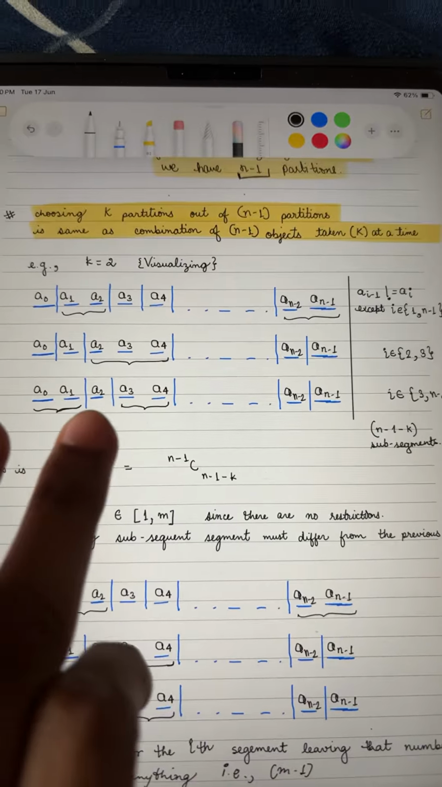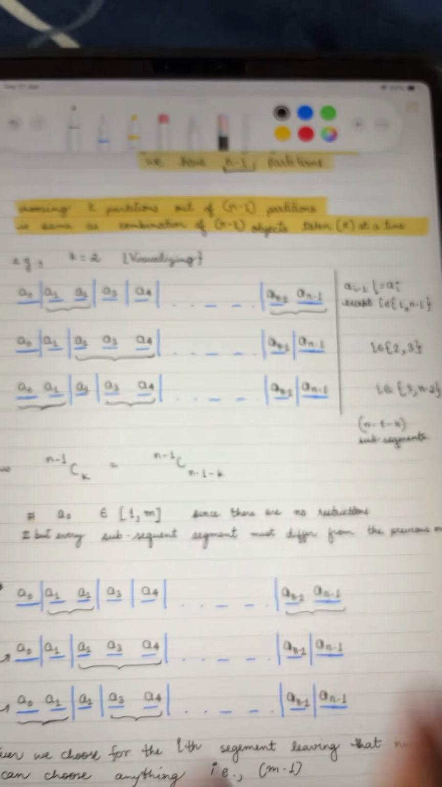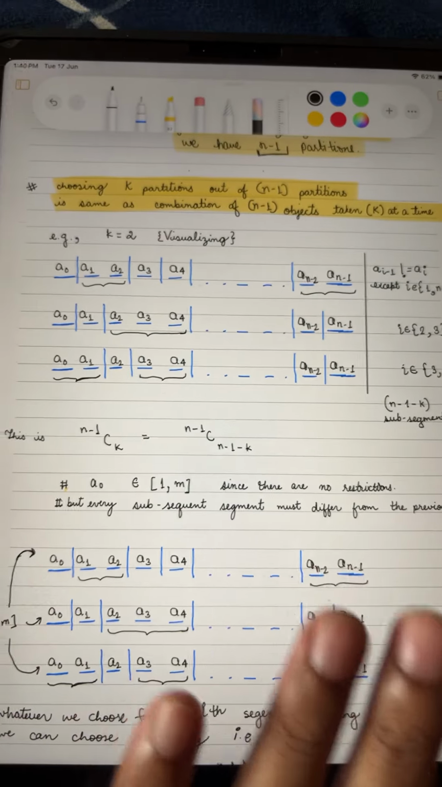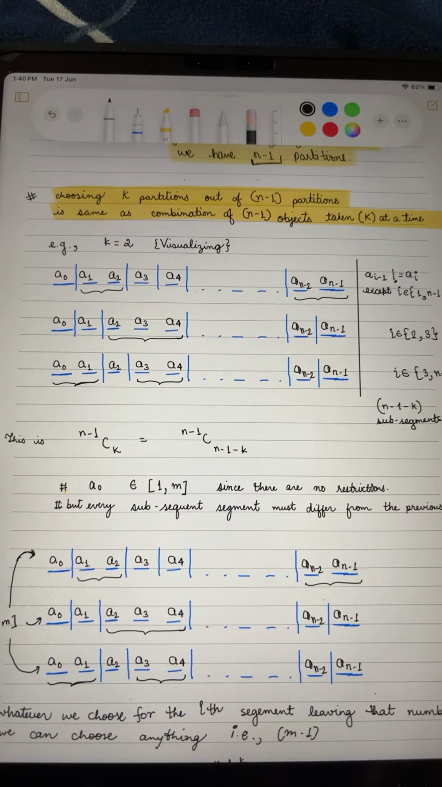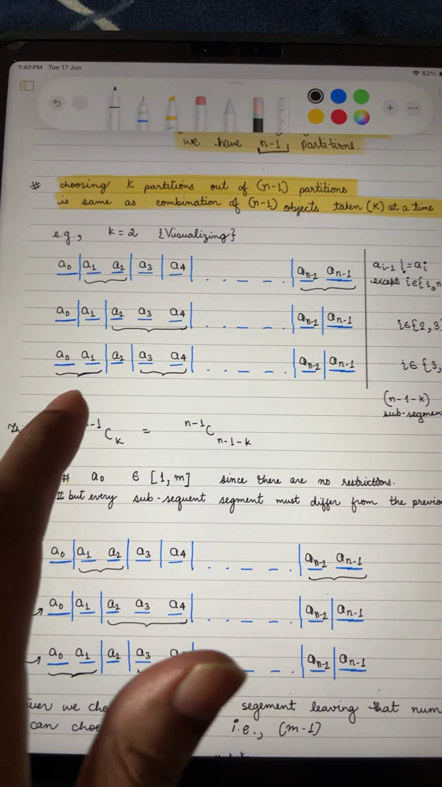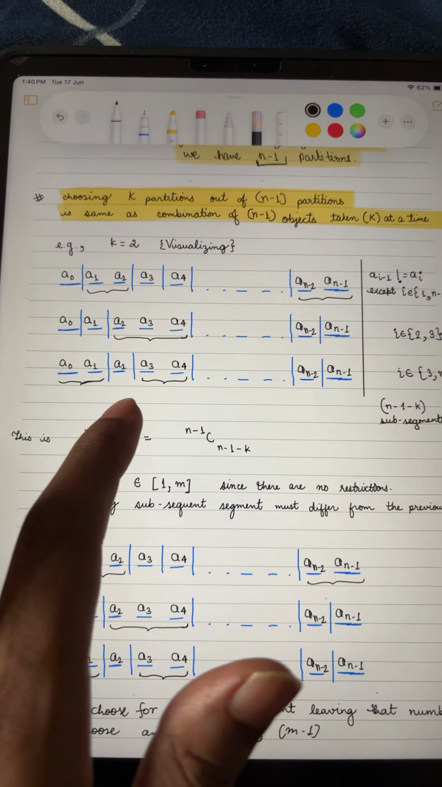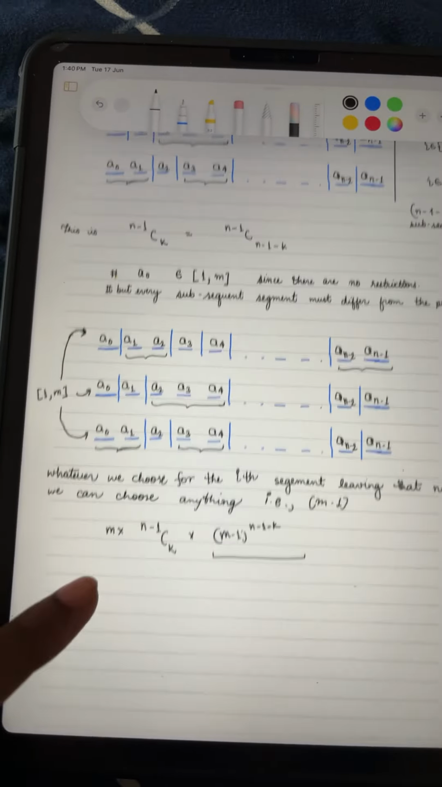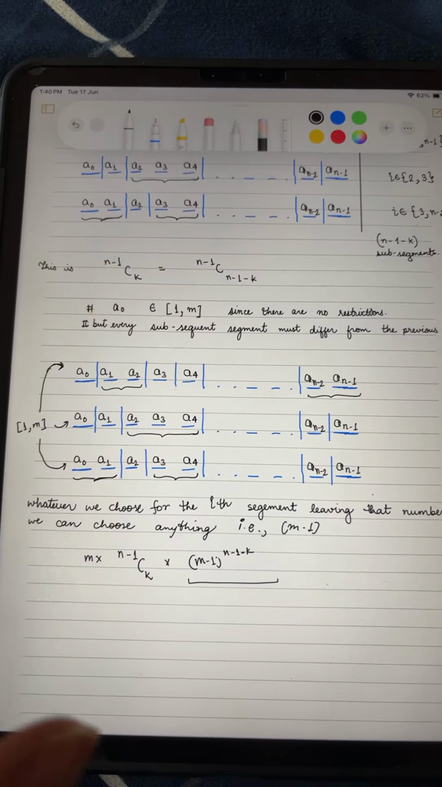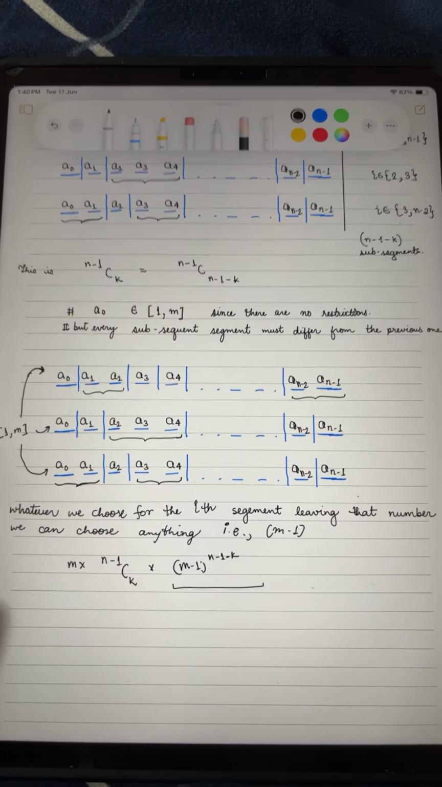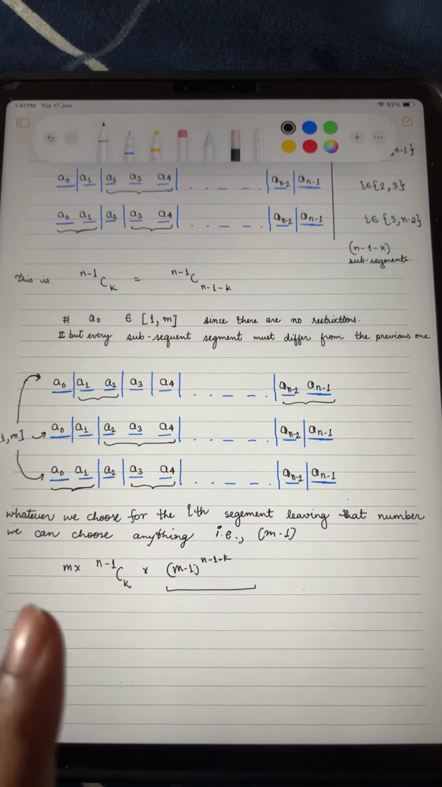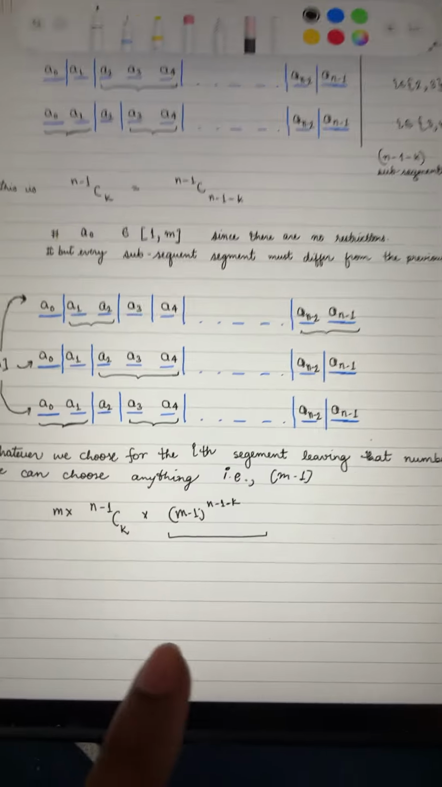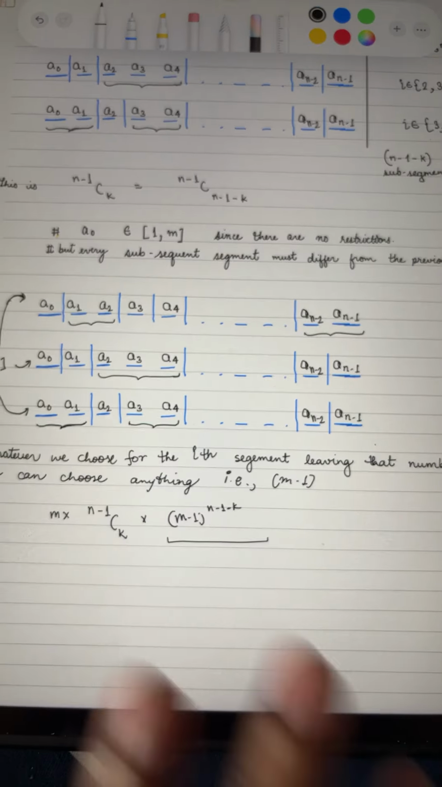Now you can imagine there are n minus 1 minus k subsegments, and the other condition is that these subsegments should always differ from the previous segment. So you can imagine this first segment as one value, and then the next segment has to have a different value. So for the first segment we have m values. For any segment, if we have chosen a value, the next will always have only m minus 1 options. And we have n minus 1 minus k such segments to fill, which gives m minus 1 to the power n minus 1 minus k.